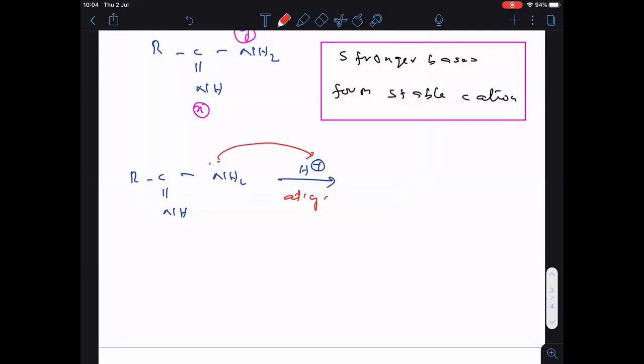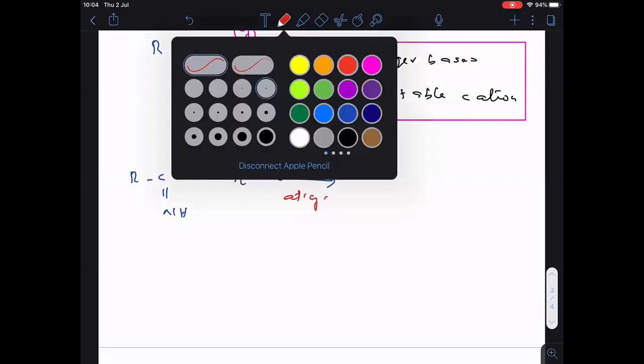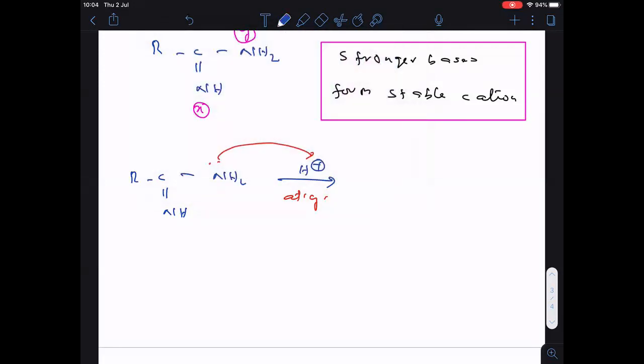It will donate the lone pair to the proton. Then RC double bonded NH, NH3 plus is formed. Since nitrogen donated the electron pair, it got the positive charge.